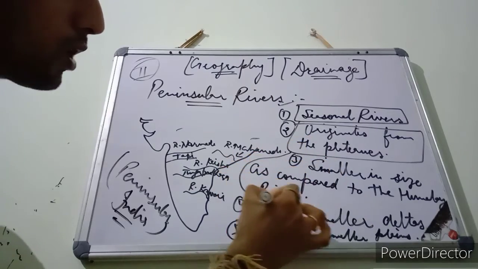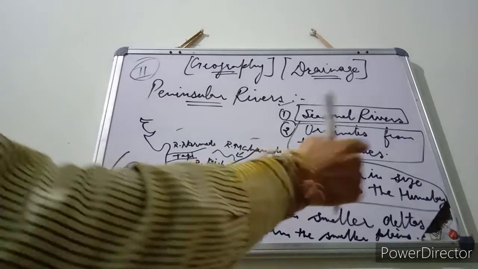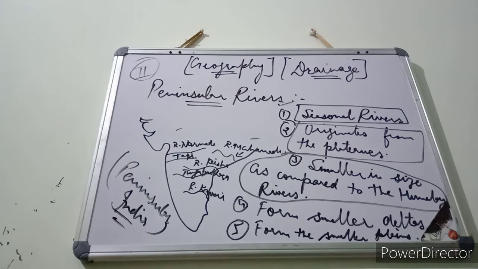Next, number three. These rivers are smaller in size as compared to the Himalayan rivers. Now, as we have already discussed, the Himalayan rivers are perennial rivers because they get water from the melting glaciers as well as from the monsoon. So that means they are getting water from two sides, from the glaciers as well as from the monsoons. So that's why the Himalayan rivers are very large in size. Their path is very large.